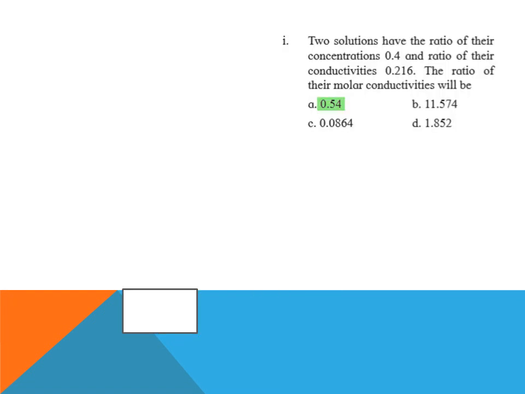This is a similar example, but here ratios are given. Ratio of concentration and ratio of conductivity. We need to find ratio of molar conductivity. I have taken ratio of concentration as C1 by C2 and ratio of conductivity as K1 by K2.